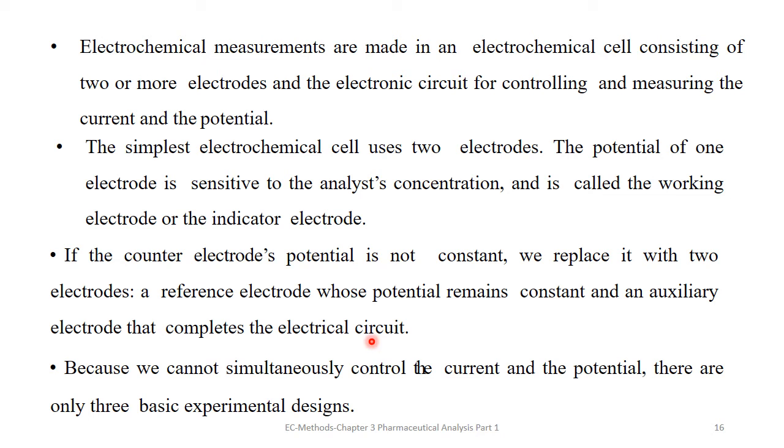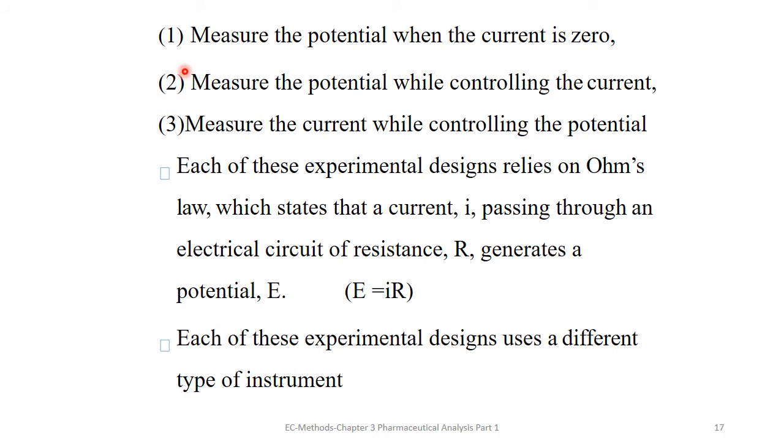Because we cannot simultaneously control the current and the potential, there are only three basic experimental designs. Number one is to measure the potential when the current is zero. Number two, measure the potential while controlling the current.